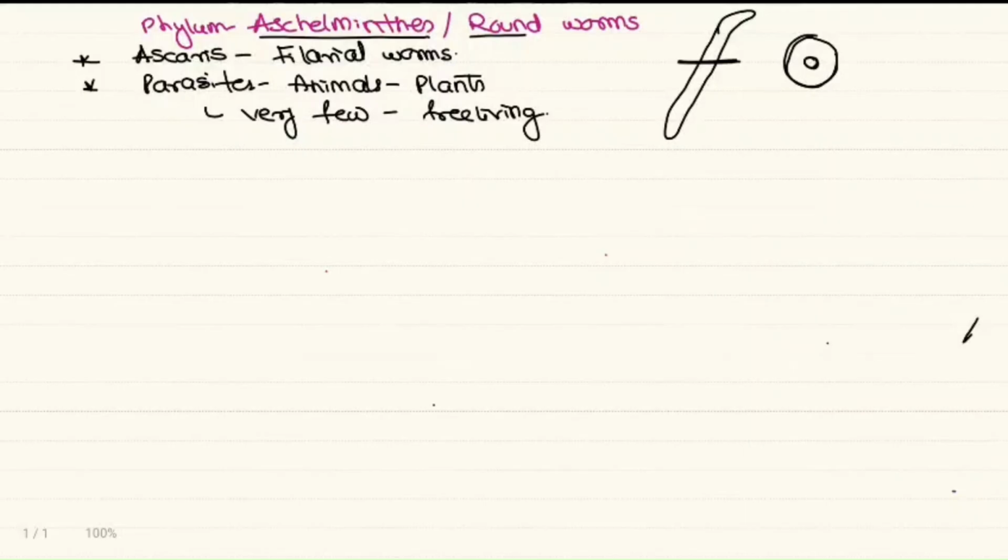So Aschelminthes are called roundworms. Common animals are Ascaris, filarial worm. These are mostly parasites, a few are free living. And why do we call them roundworms? Because when you cut the body in cross section, you find the animal is completely circular in nature.